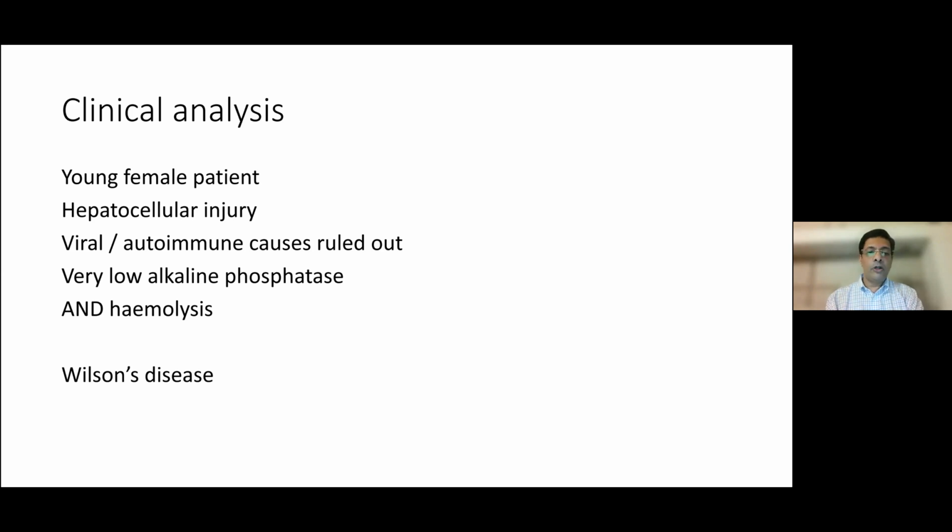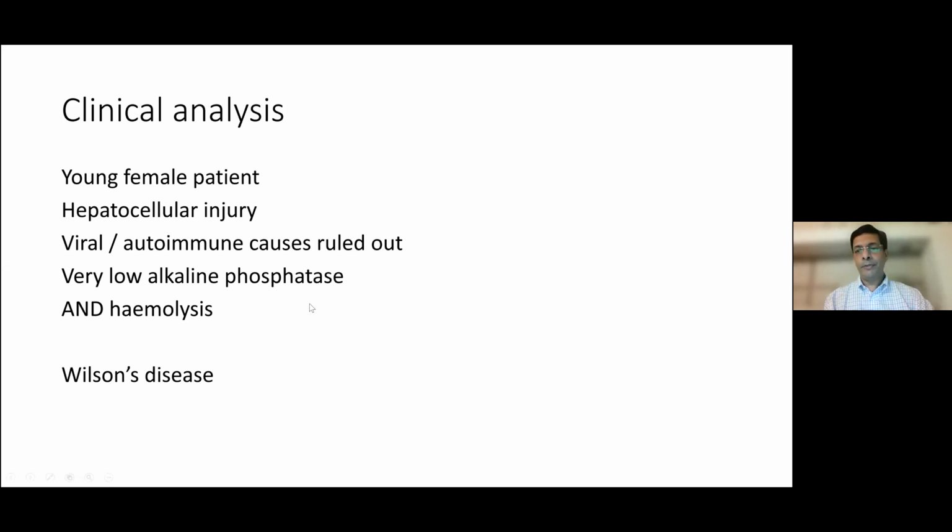So therefore, ceruloplasmin rises and becomes falsely normal. So it's an acute phase reactant, just like platelets are. So typically in acute hepatitis in Wilson's, the ceruloplasmin becomes falsely normal.